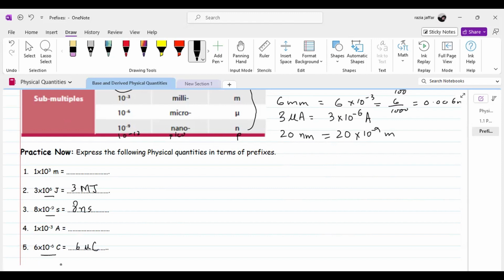Now these two I leave for you to solve. I think you understand these prefixes, how to use them, and why we use them: to represent huge values and very small values in the form of a simple letter. That's why we use prefixes with the SI units. Hopefully you understand this.